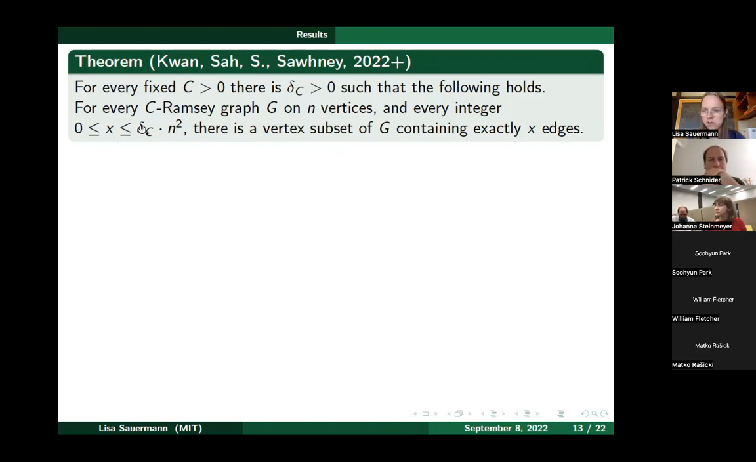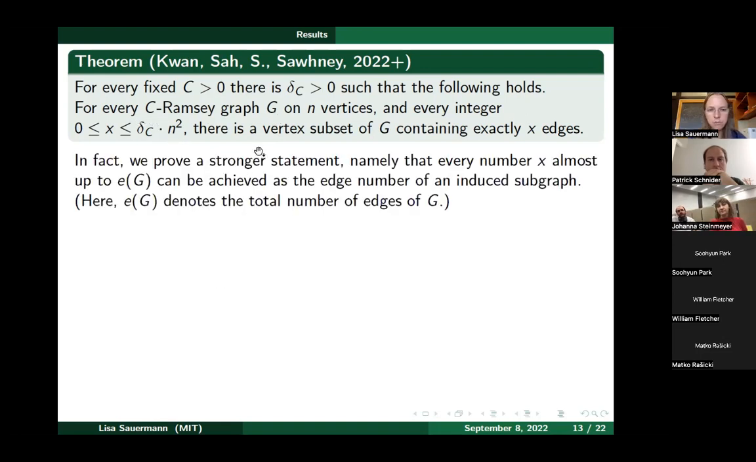But in fact, we can prove something stronger. I already commented on why it makes sense to have this delta C times n squared bound here, because the total number of edges of G is certainly at least some small constant times n squared, but it might also be much larger. So in fact, we prove a stronger statement, namely that every number x almost up to E of G can be achieved as the edge number of an induced subgraph.